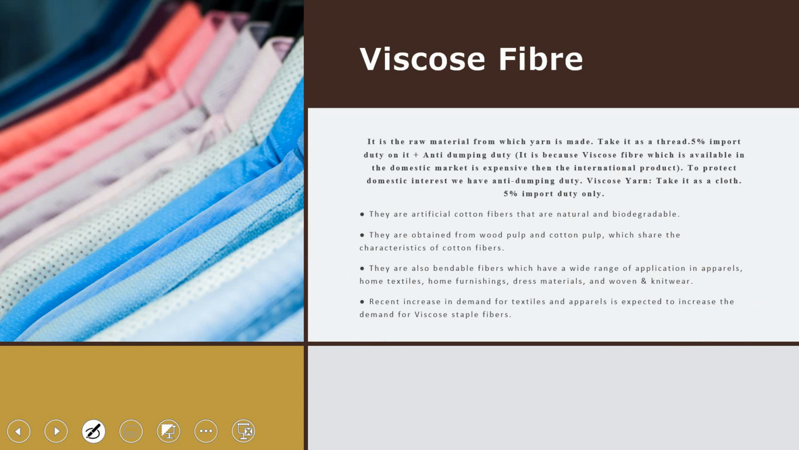So let us see what it is. What is viscose fiber? Whatever I have explained was with respect to wood and pencil. The issue occurred with the textile industry, so the viscose fiber. It is the raw material from which yarn is made. Take yarn as a thread. Now when they import this thread, they will get, suppose, 5% import duty on it and anti-dumping duty on it. So what is anti-dumping duty?